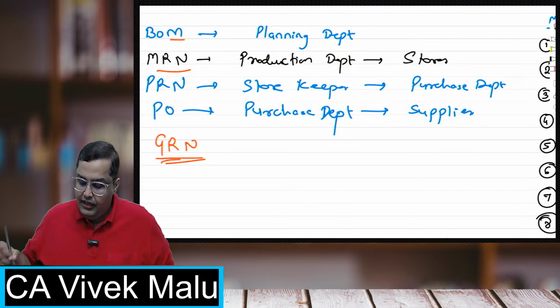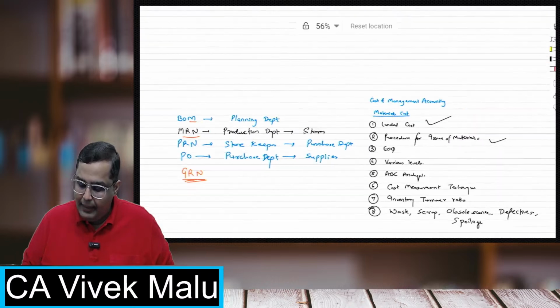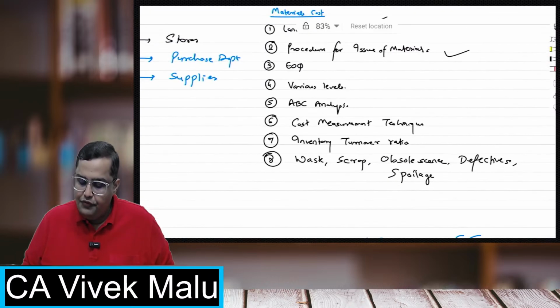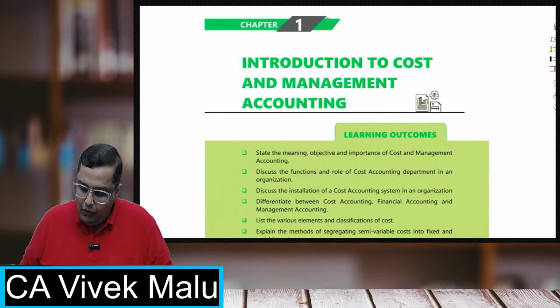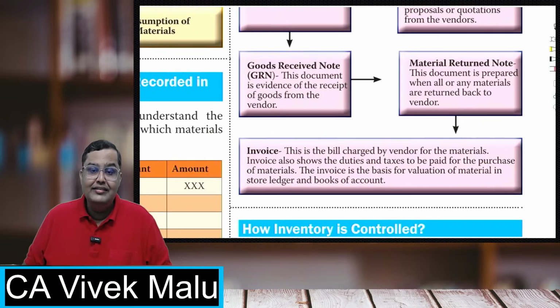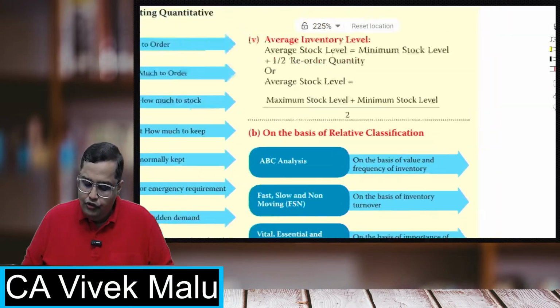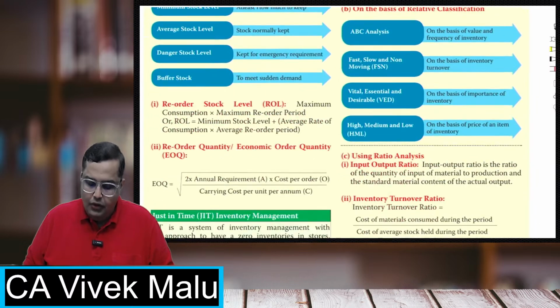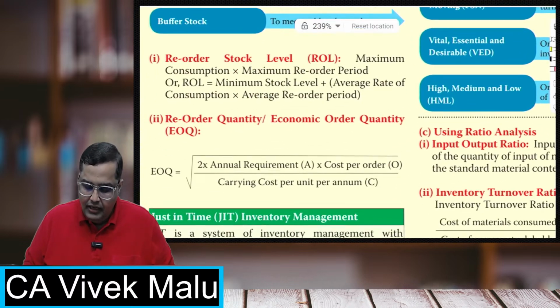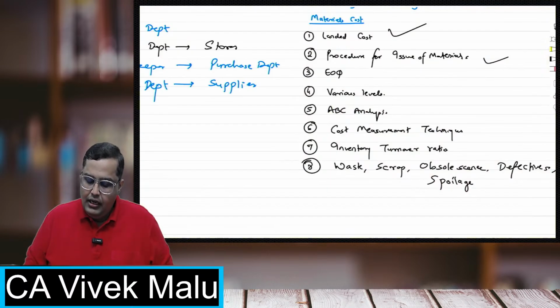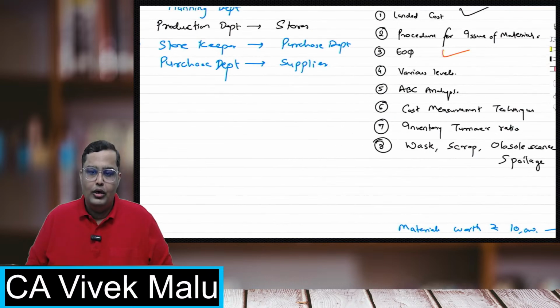So this was the second concept of the chapter, that is the procedure for issue of materials. Now coming to the next one, students, I'll be taking some questions also, for you to understand the things. Now we have to see a lot of formulas. The first one we'll be studying is economic order quantity.